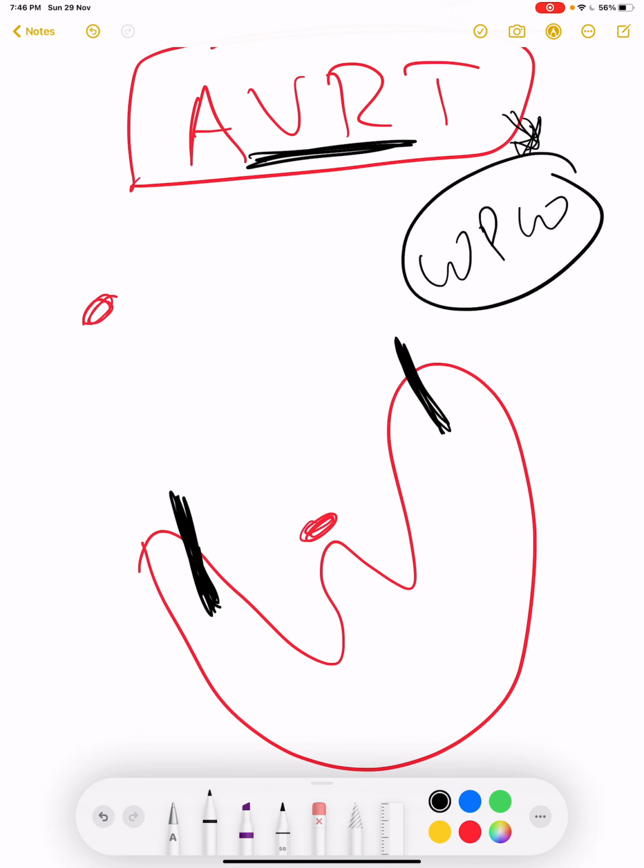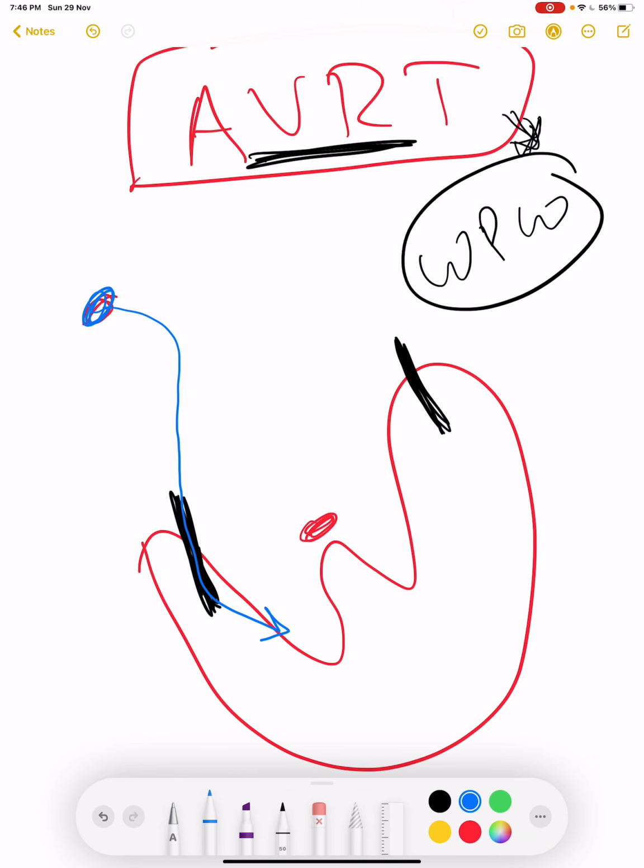In WPW syndrome, we can have an accessory pathway on either side, right or left side, and that accessory pathway allows impulses to bypass atria and directly depolarize the ventricle from these conducting pathways, and they will depolarize the ventricle earlier, and this will cause generation of a delta wave. We discussed everything in detail. Now here we will discuss AV re-entry tachycardia. The whole WPW syndrome, or these accessory pathways, will help in generation of AV re-entry tachycardia. So let's see what happens.